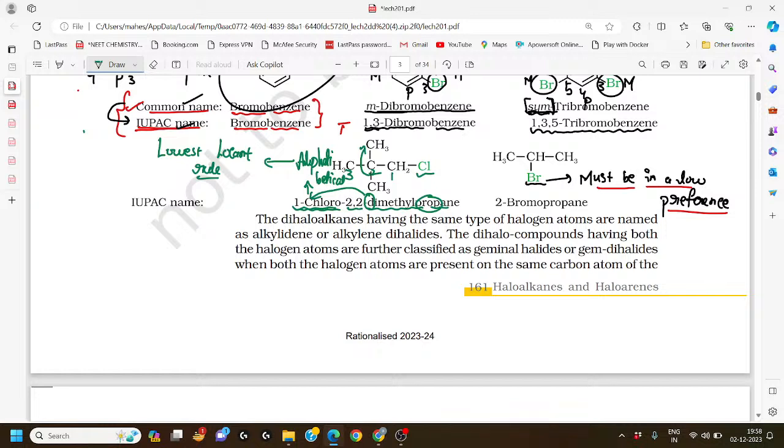Why propane? Because single bonds are present and propane means 3 carbons are present. The second carbon carries the two methyl groups, so it is dimethyl. Now let us understand the second one. Here it is 1, 2, 3, and we can number left to right or right to left. The numbering for the bromo-substituted carbon is lowest either way. Three carbons are present and the position of bromo is the second position, so it is 2-bromopropane. Single bonds are present, that is why we use propane.